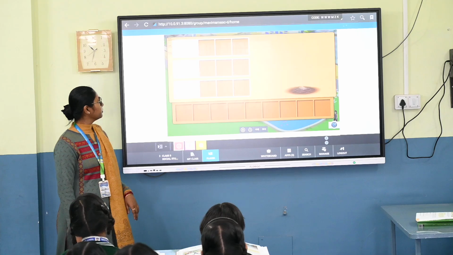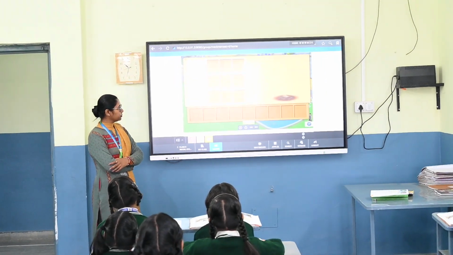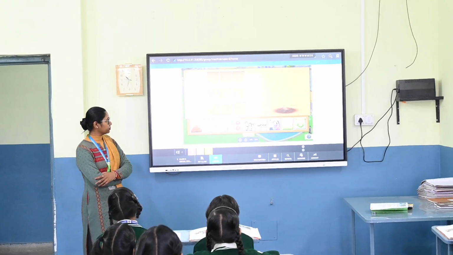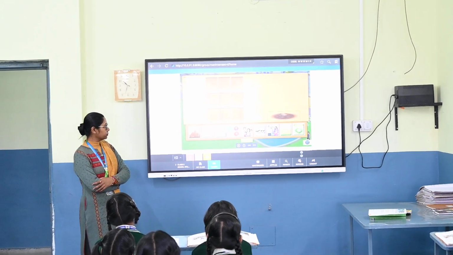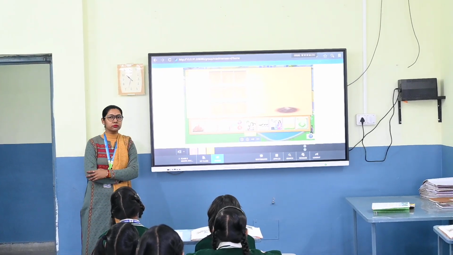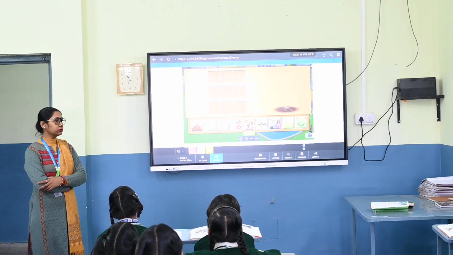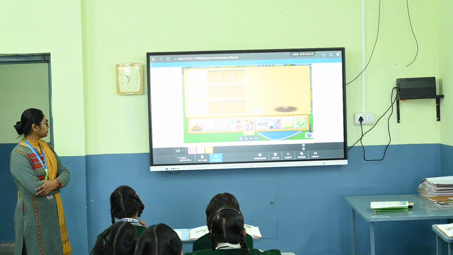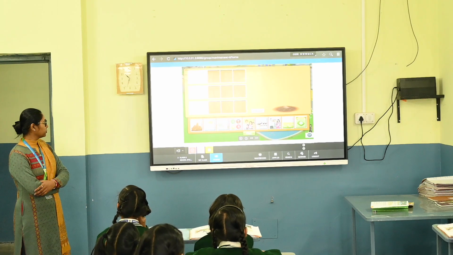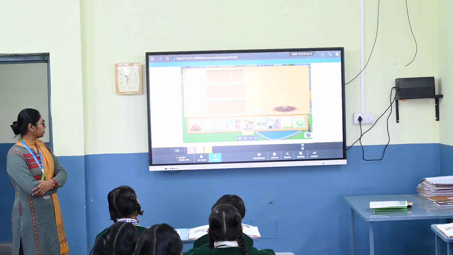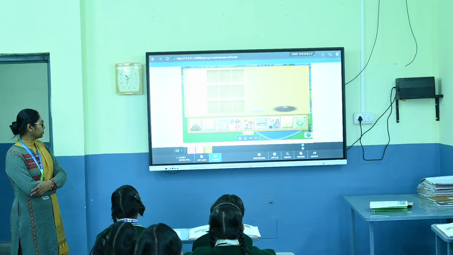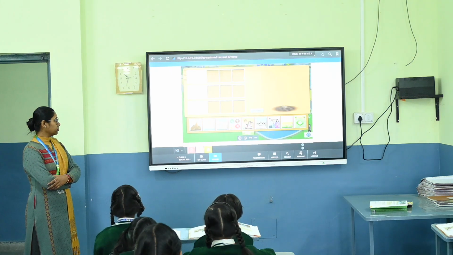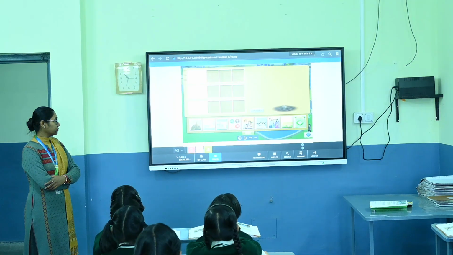Now that you know a little bit about our environment, let's play a game. A sapling is planted in this part of the garden. You have to ensure that this sapling grows into a tree. You need to drag each image into the correct component box. Each time you place the image into the correct component box, the sapling will grow. If you answer incorrectly, the sapling will not grow. If you place all the images correctly, the sapling will grow into a big tree and bear fruits.